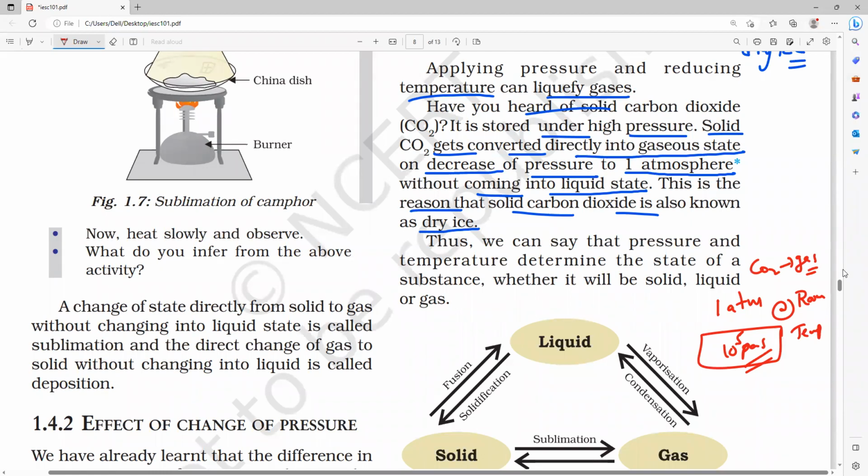Now, if you want to form solid dry ice, keep it in mind, you have to increase the pressure and, in the same way, we have to decrease the temperature also. If you have a textbook, check it. You can take the freezing point of dry ice. At minus 78 degrees Celsius, all of you remember, the freezing point of carbon dioxide.